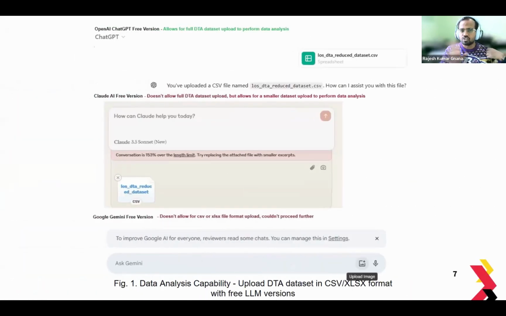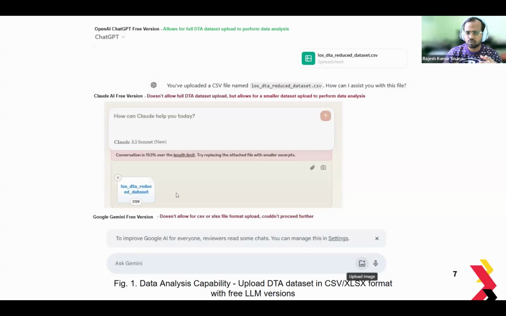So there are some screenshots which I wanted to show to just explain what each model provides. At the top here, you could see OpenAI's free version allows you to upload a full data set as a CSV. So it checks that box, and it is easy to set up. It's easy for any user to log into chatgpt.com and start chatting against it immediately. And from a Claude Sonnet 3.5 perspective, again, Claude has its own user interface, and you can log into it and then start chatting against it.